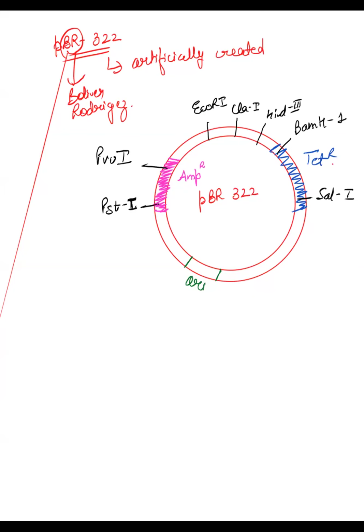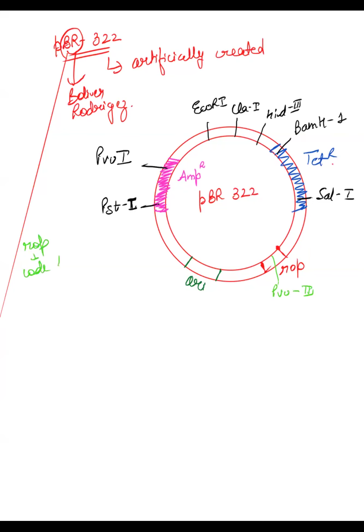Besides this, you have one more site called ROP, and inside this there is one restriction site, PVU2. What is ROP? It codes for proteins that help in plasmid replication.